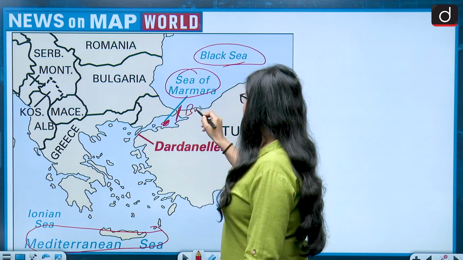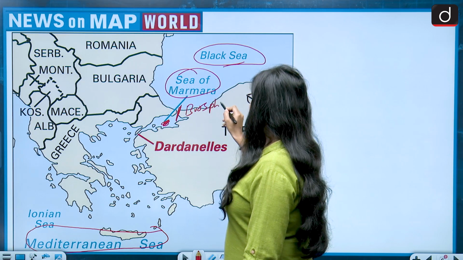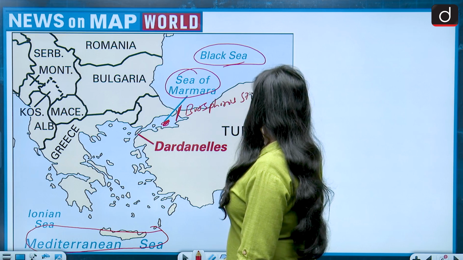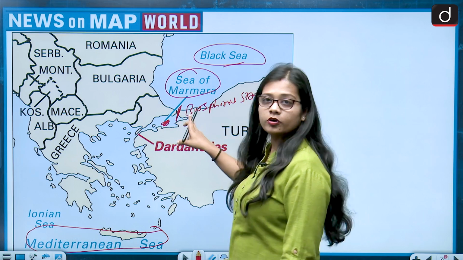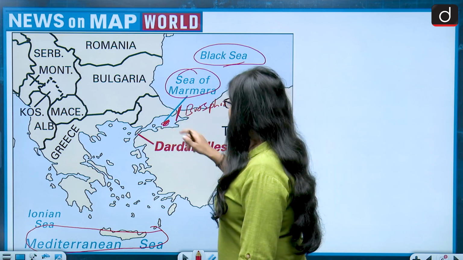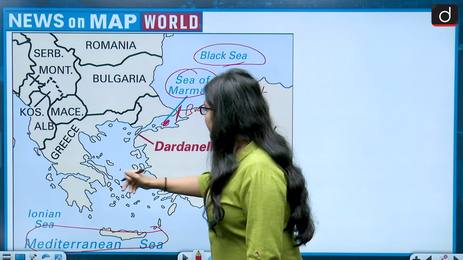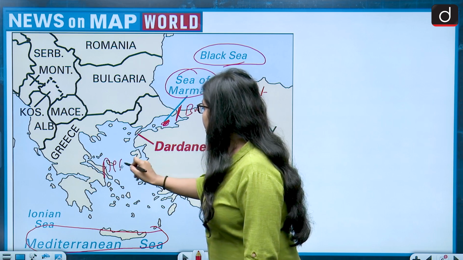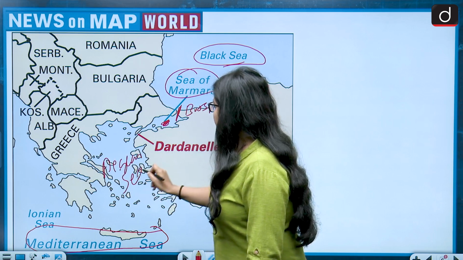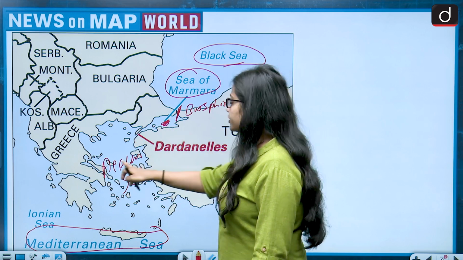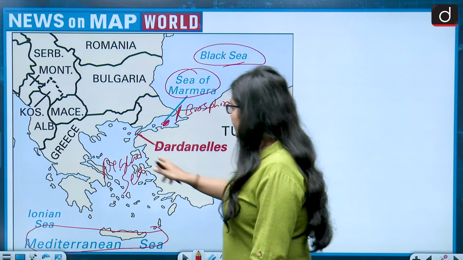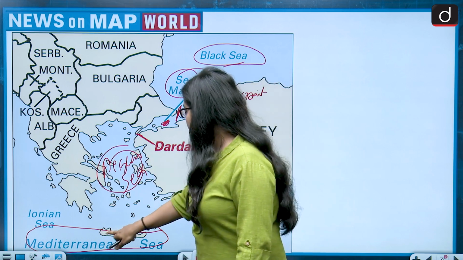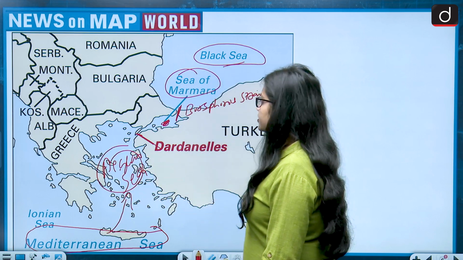So this is the Bosphorus Strait. The Black Sea is connected to the Sea of Marmara through the Bosphorus Strait, and the Sea of Marmara is connected to the Aegean Sea. This is the Aegean Sea. The Sea of Marmara is connected to the Aegean Sea through the Dardanelles Strait, and the Aegean Sea is a branch of the Mediterranean Sea.